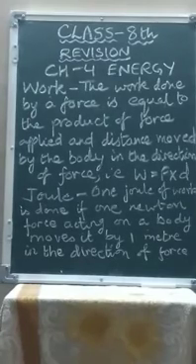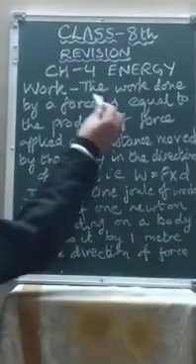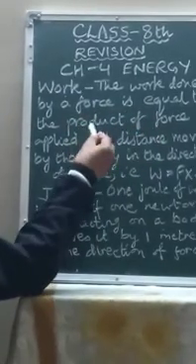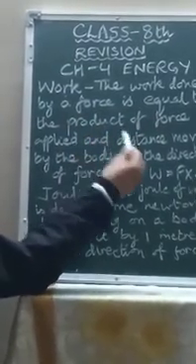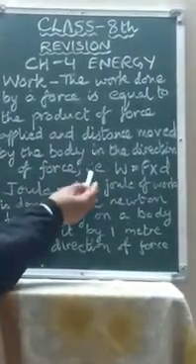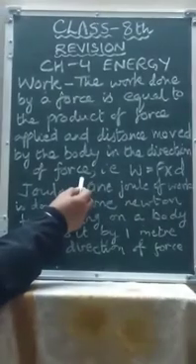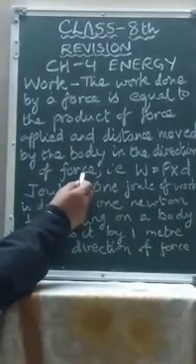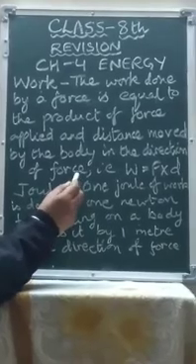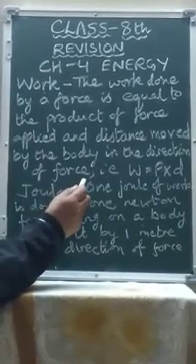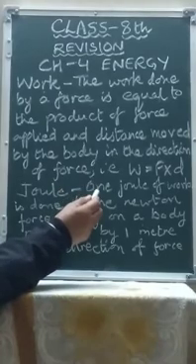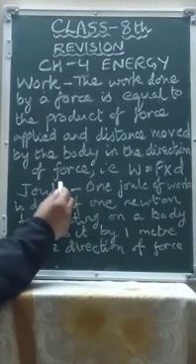The first definition is work. The work done by a force is equal to the product of force applied and the distance moved by the body in the direction of force. Children, as I earlier told you, work is said to be done whenever a force is applied to the body and the body moves. And if no motion takes place, then no work is said to be done.